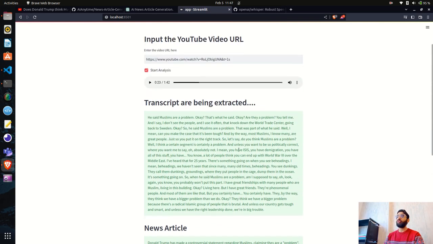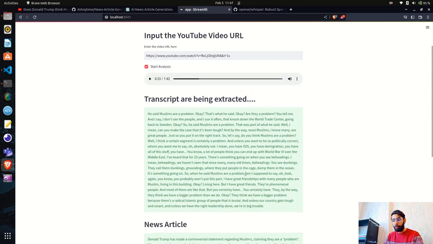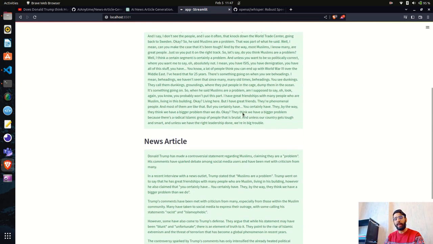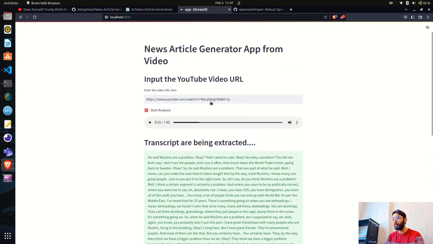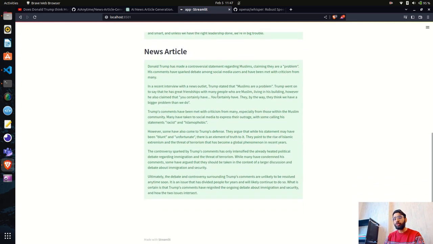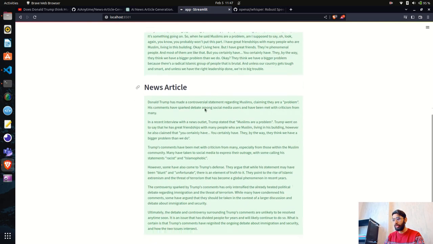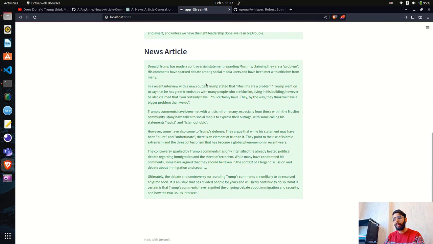So fantastic. Now we have the news article, we have the transcript, but to use this we have to copy paste, and we do not want that to happen. What we have to do is help end users so they can download it. They have to download this news article and the transcript. How can they do it? We need to keep a button over here which will help the end user to download in a zip file. That's what we want to do.